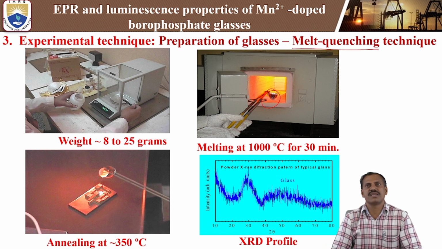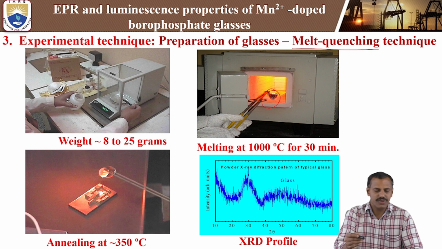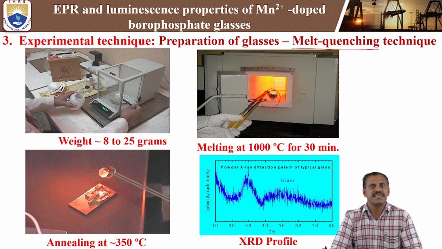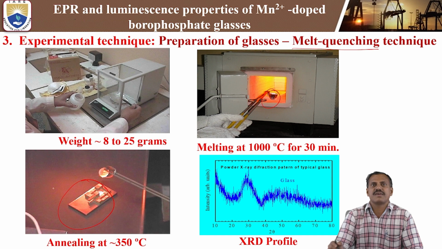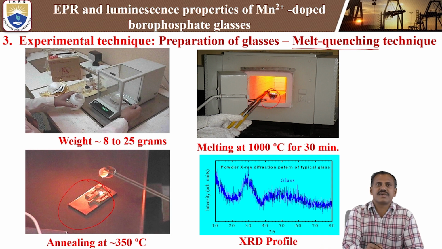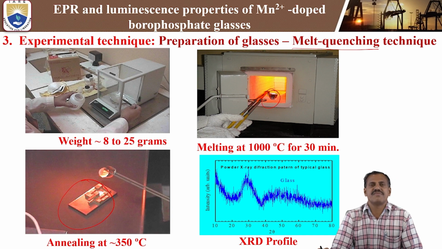After melting, the solid chemical is converted into liquid. We then pour the liquid into the preheated brass mold and keep it at an annealing temperature of 350 degrees centigrade. Annealing is mainly used to avoid thermal stress and strain.